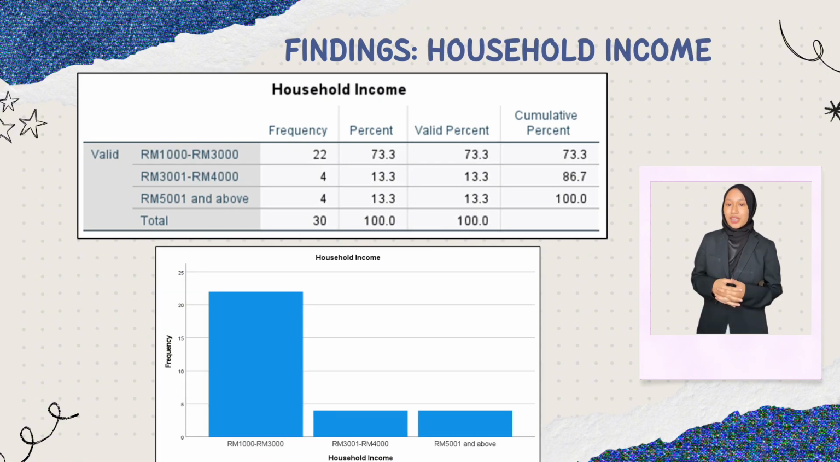Last, for the findings for part A, which is household income, based on the table, most respondents, 73.3%, have a household income in the range of 1,000 ringgit to 3,000 ringgit. 13.3% of the respondents have a household income in the range of 3,001 to 4,000 ringgit. The cumulative percent column indicates that by the time we include those earning 3,001 to 4,000 ringgit, we have covered 86.7% of the respondents. Including those earning 5,001 and above covers 100% of the respondents.